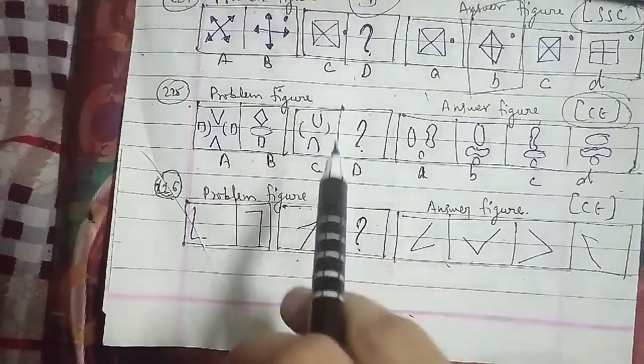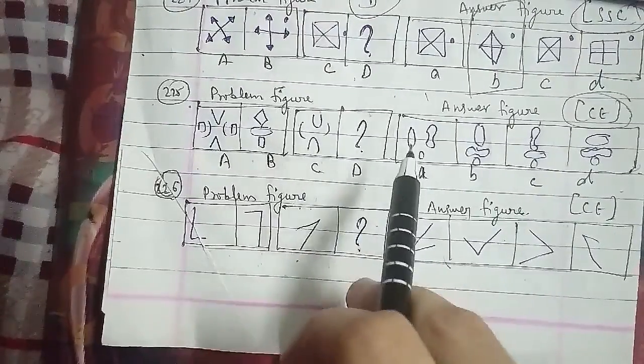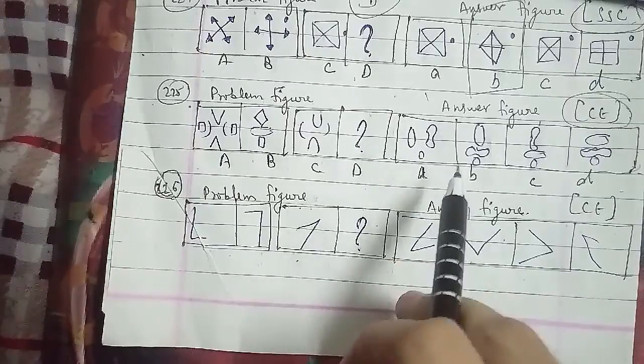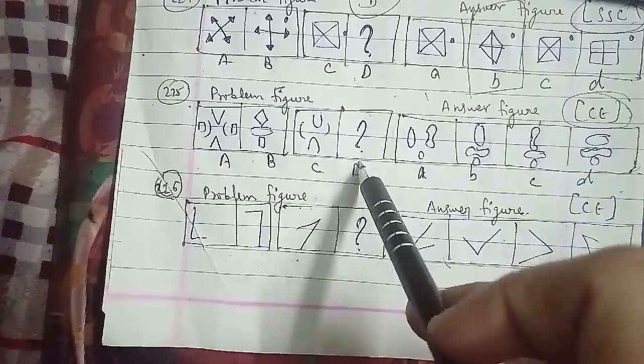One of the two remaining similar elements is removed and the other is placed at the bottom here. We can say that the missing figure which we have to find out is figure C.